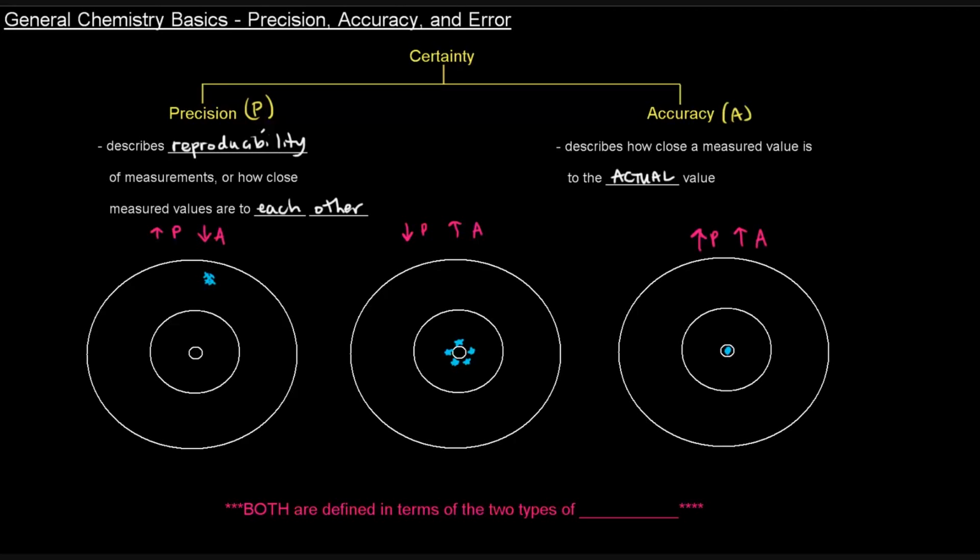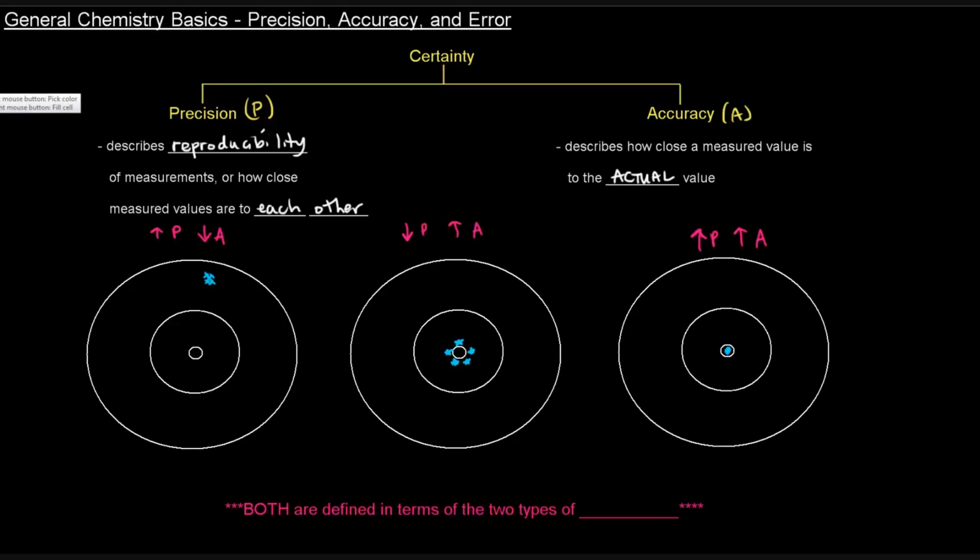Let's just do a quick example of that. If we had a shot here, a shot here, a shot here, a shot here, and a shot here, that's not precise or accurate, right? In green there, because they're not all in the same place, and they're all far away from the actual goal or target. So that would be inaccurate and not precise.